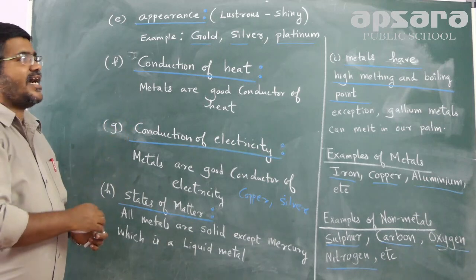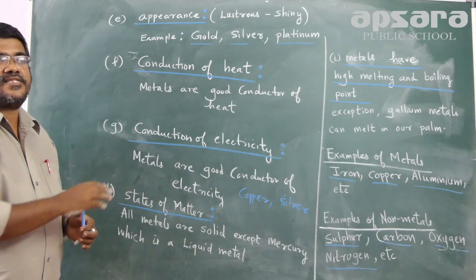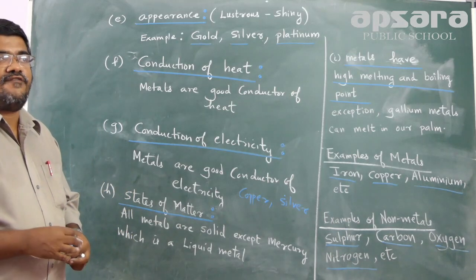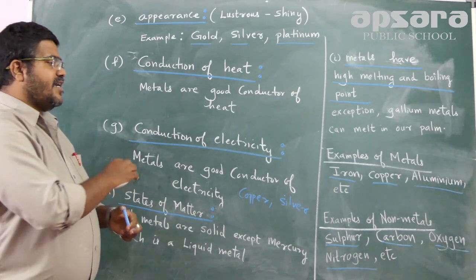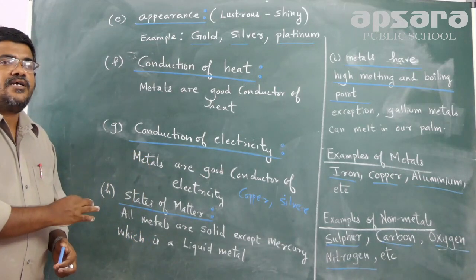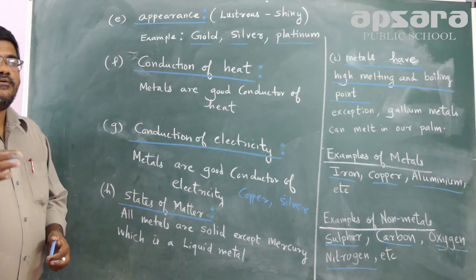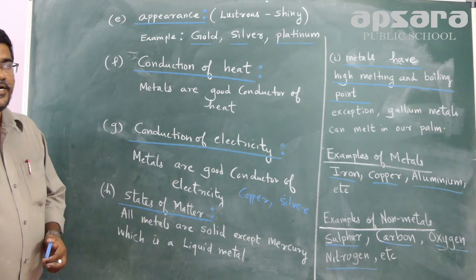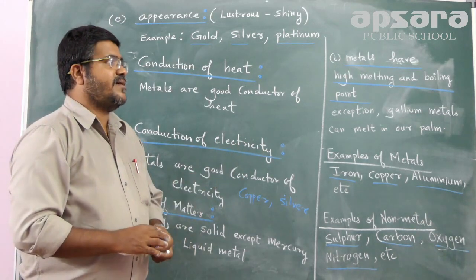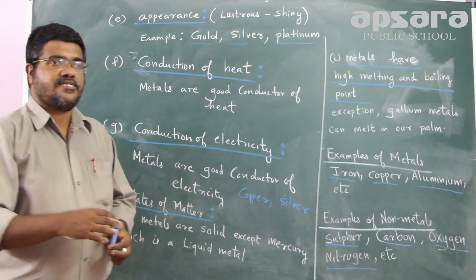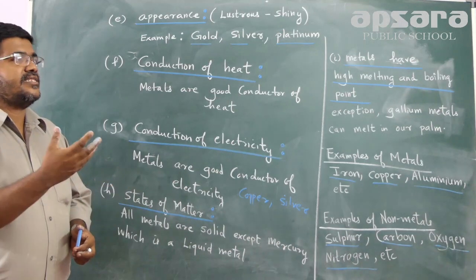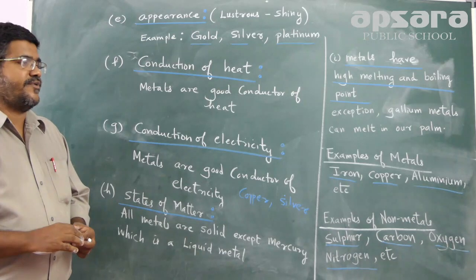Same in metals, they are good conductors of electricity, whereas non-metals are bad or poor conductors of electricity. Similarly, about conduction of electricity, all metals are good conductors, but non-metals are very poor conductors. Same way, when we talk about melting point and boiling point, metals do have high melting and boiling points. But non-metals don't have a high melting point or boiling point.